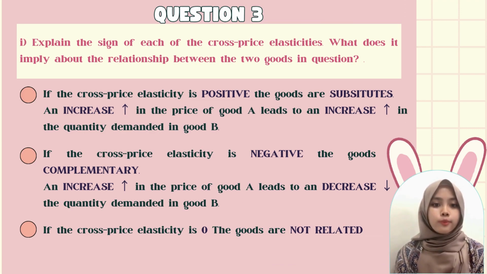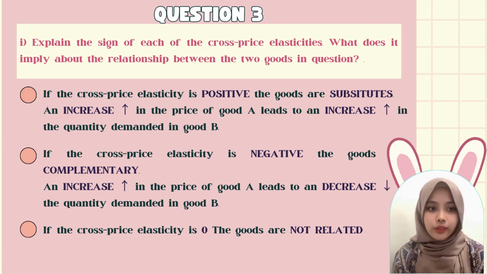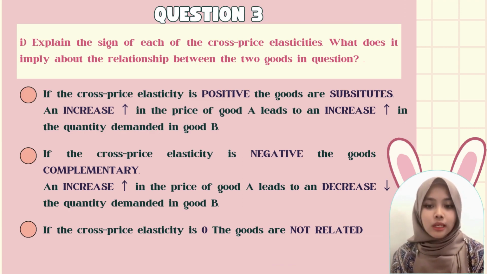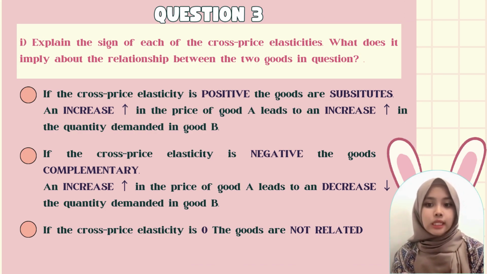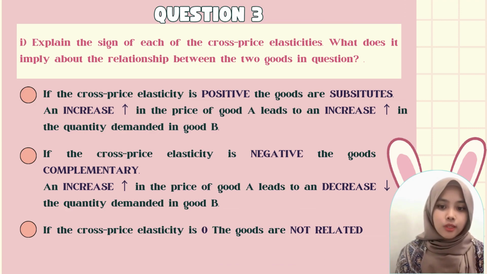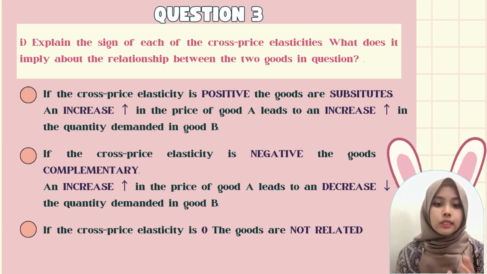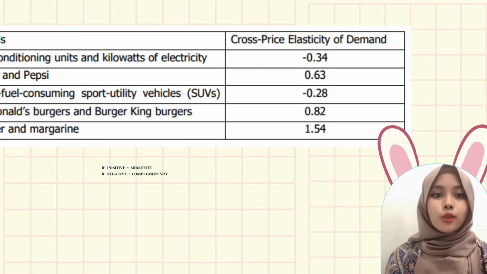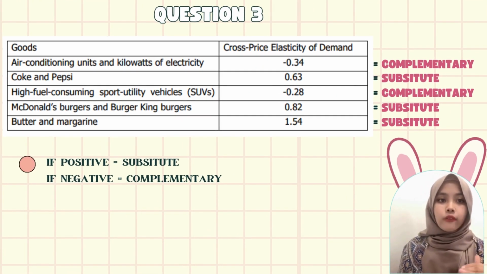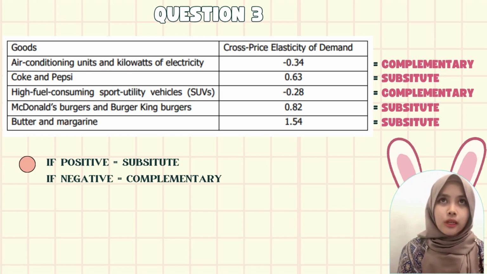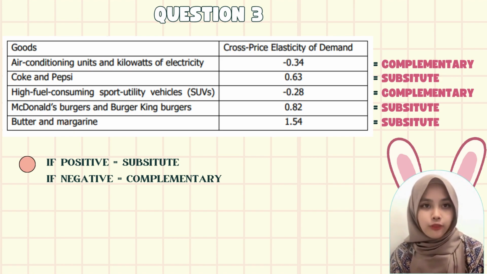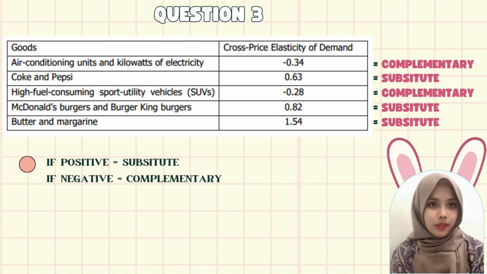So if the cross price elasticity is negative, the goods are complementary. An increase in the price of good A leads to a decrease in the quantity demanded of good B. If the cross price elasticity is zero, the goods are not related. If the cross price elasticity of demand is positive, then the goods must be substitutes. But if it is negative, the goods must be complementary.